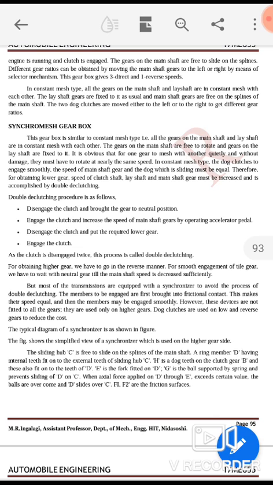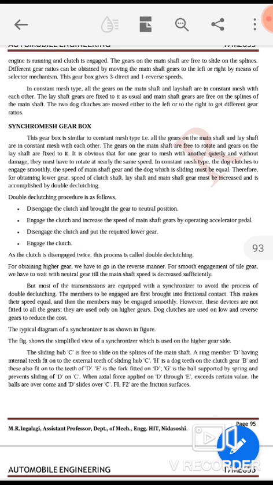In constant mesh type, for the dog clutches to engage smoothly, the speed of the main shaft gear and dog which is sliding must be equal. Therefore, for obtaining lower gear, the speed of the clutch shaft, lay shaft, and main shaft gear must be increased, and this is accomplished by double declutching.